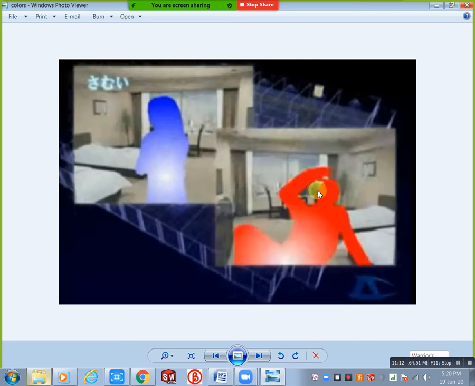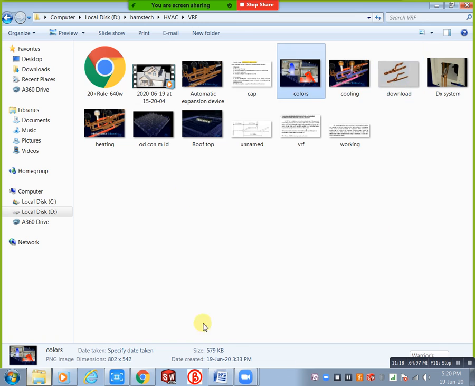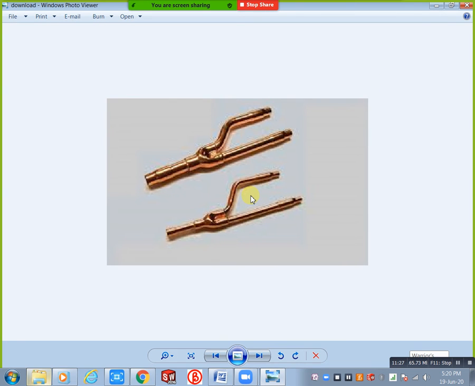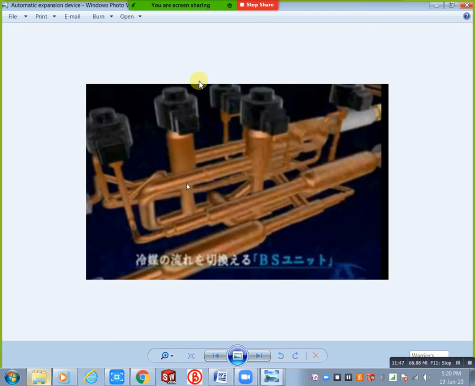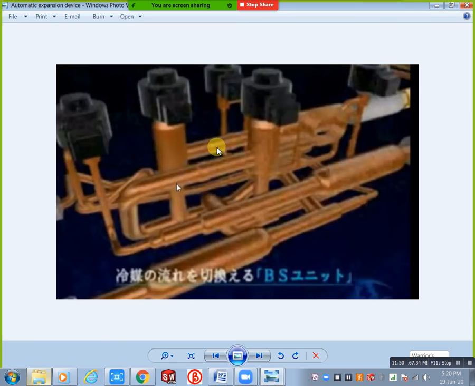Next, in this system we are using this type of fittings for copper. Just you can see. Why? For splitting our pipe we need to use this type of fitting. This one is REFNET fittings. By using this fitting we can split our refrigerant. Next, in this system we can use automatic expansion devices like this. Each indoor unit has one separate expansion device. However many indoor units there are, that many expansion devices are there.